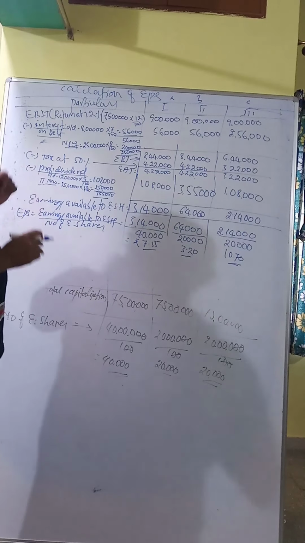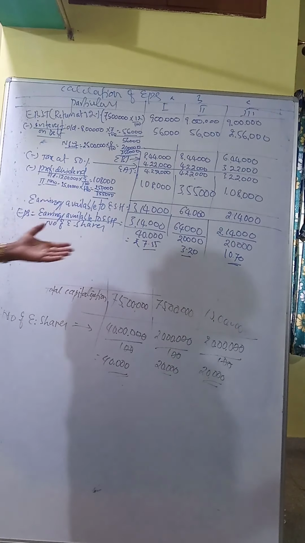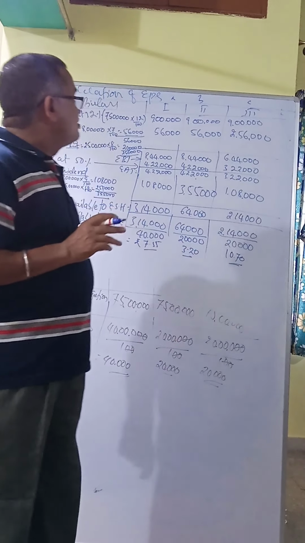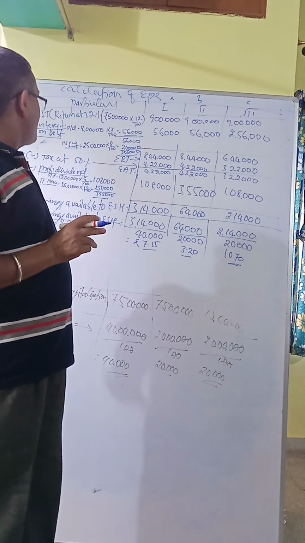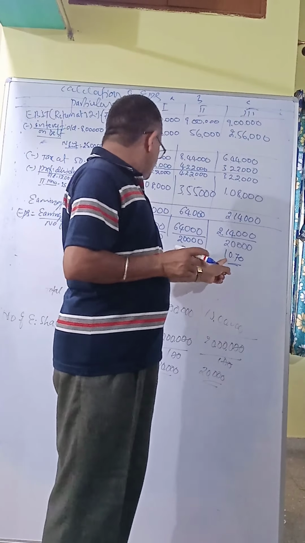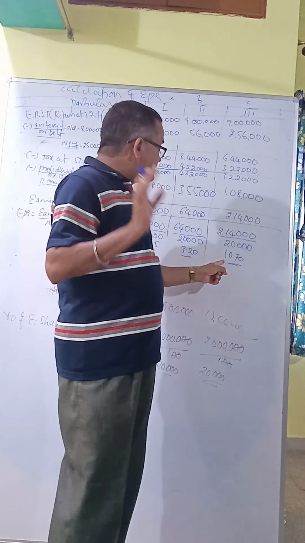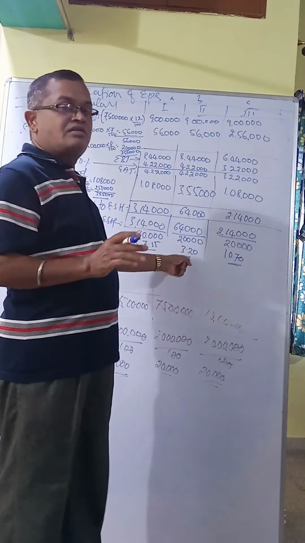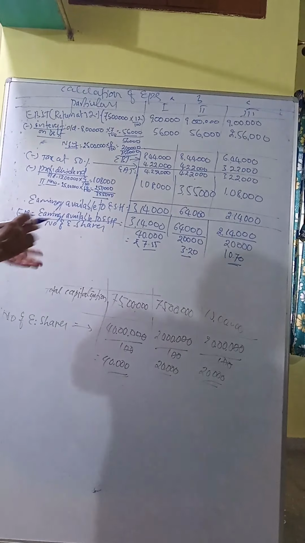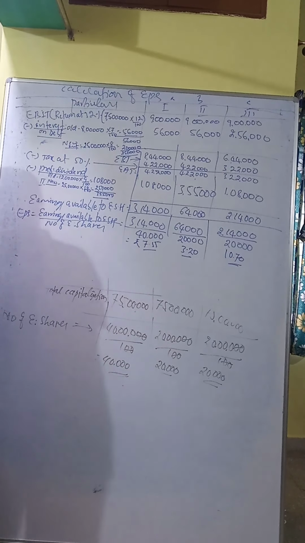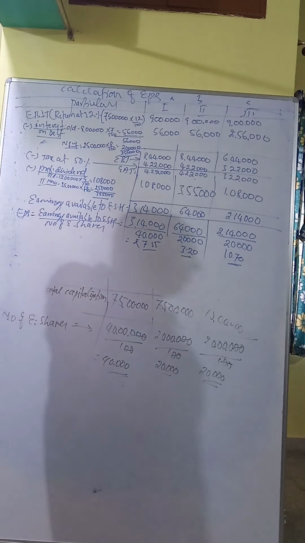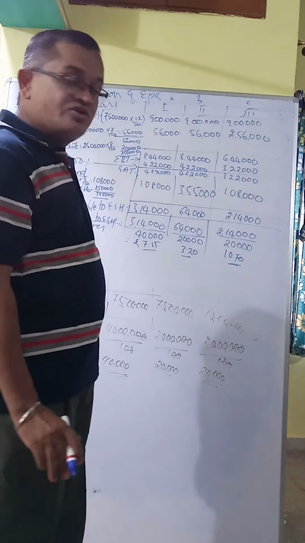Now see, now earning per share, which earning is more? See, plan, comment. If you write a comment, it means according to this EPS, plan C or plan third should be selected because its EPS is more than the other two alternatives. Okay. Now apart from that, they ask here to calculate market price per share.